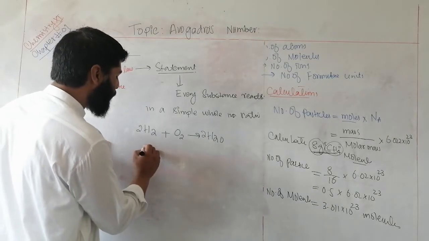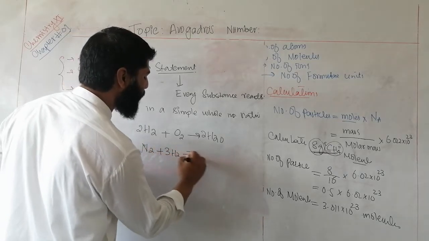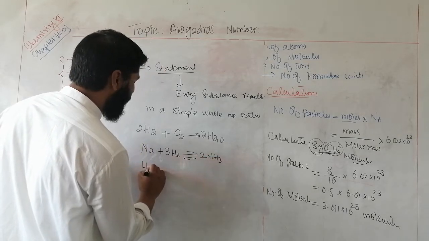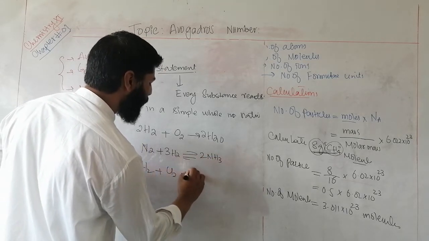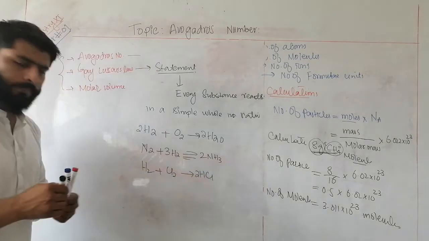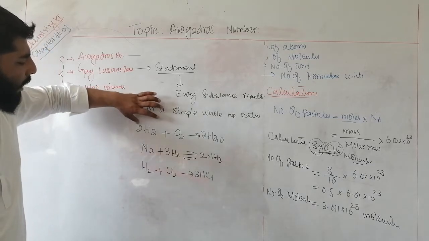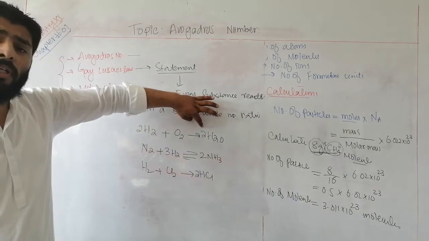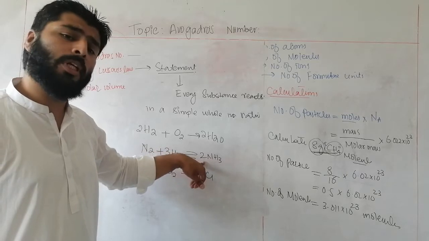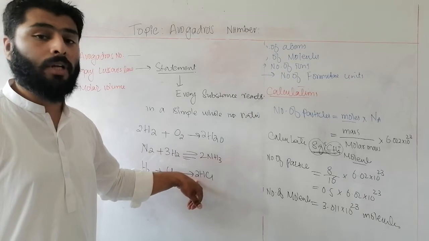Similarly, you can also use N2 plus 3H2 reversible reaction 2NH3, or H2 plus Cl2 gives 2HCl. Look at these equations. You can see that there are 2 moles of hydrogen, 1 mole of oxygen and 2 moles of water. There are 1 mole of nitrogen, 3 moles of hydrogen and 2 moles of ammonia. And there are 1 mole of hydrogen and 1 mole of chlorine and 2 moles of hydrogen chloride gas, HCl.